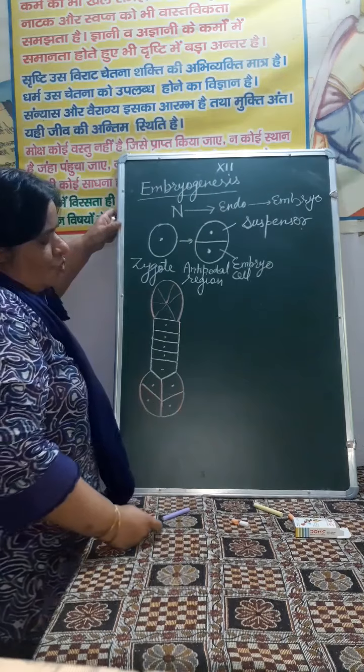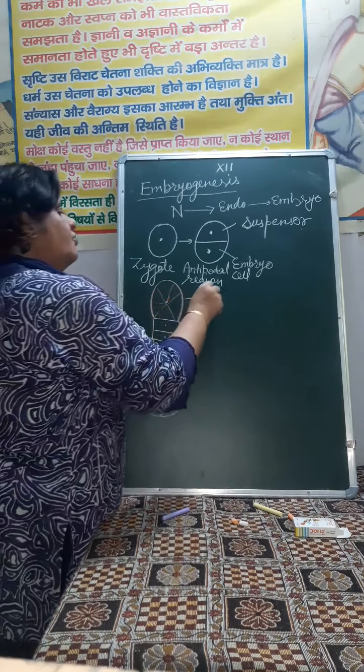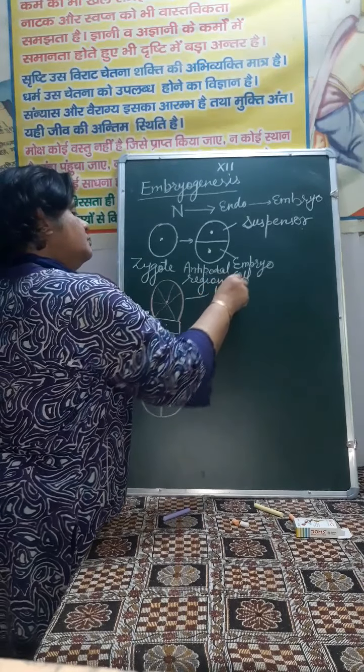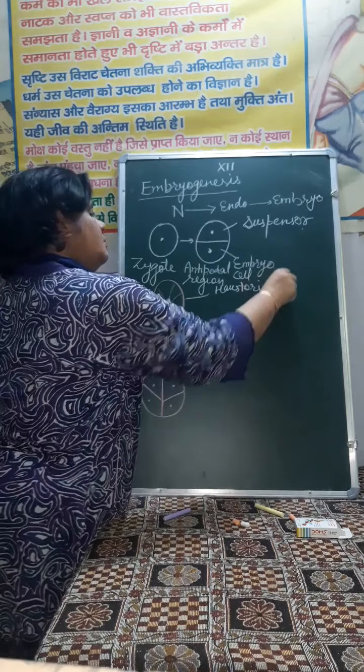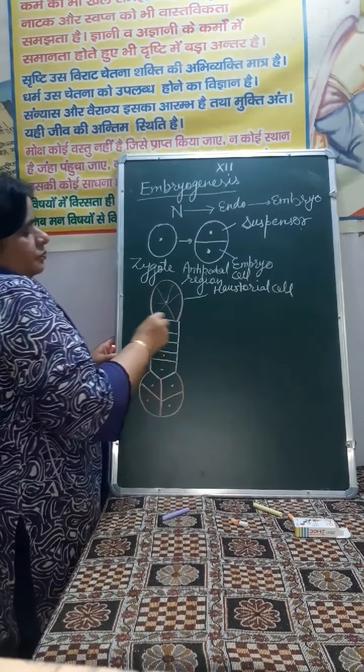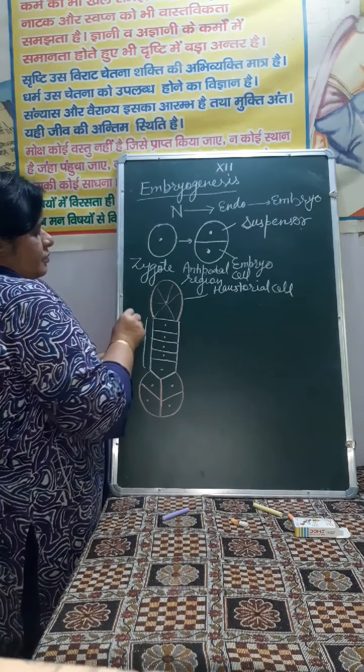These are the 4 cells. Now this is called haustorial cell. Then this whole is suspensor.